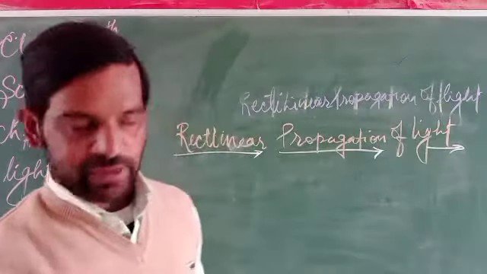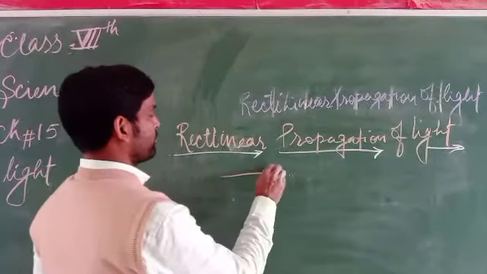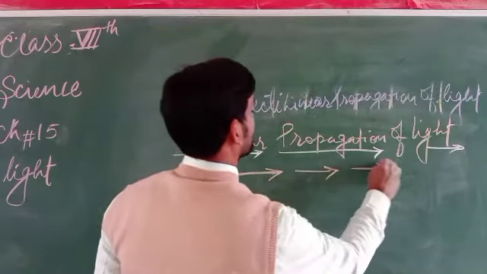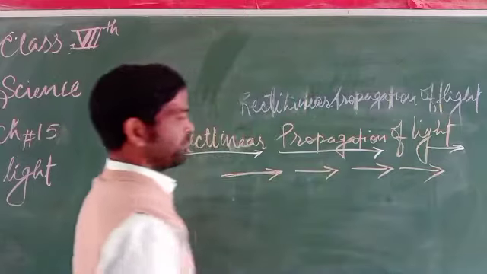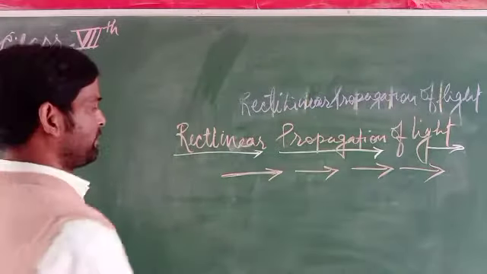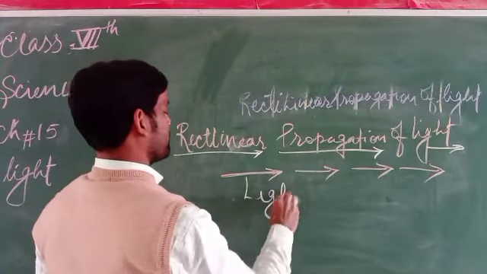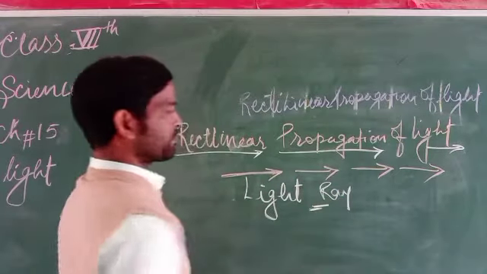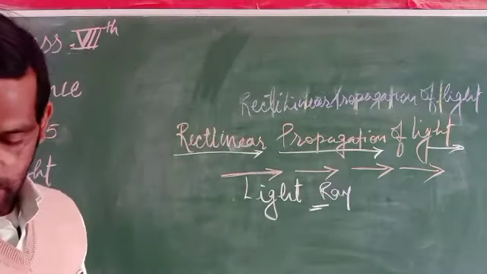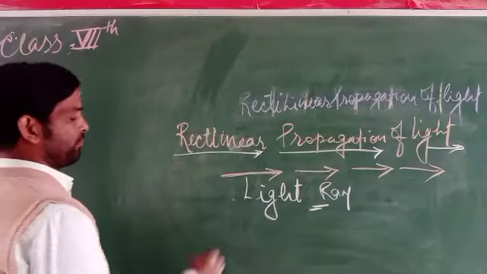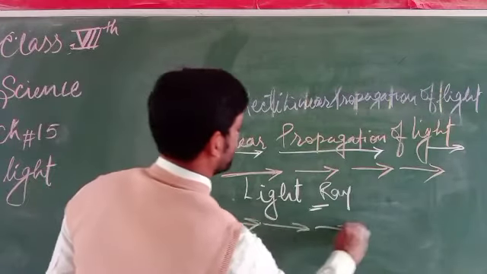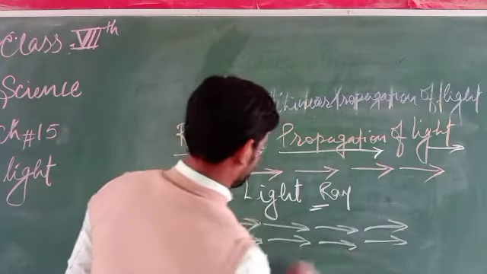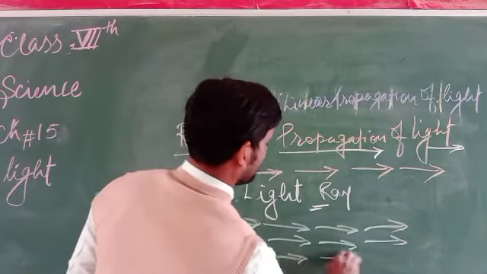When light travels in a single form, it is said to be a light ray. But when it travels in a group or in bunches, then what can we say?